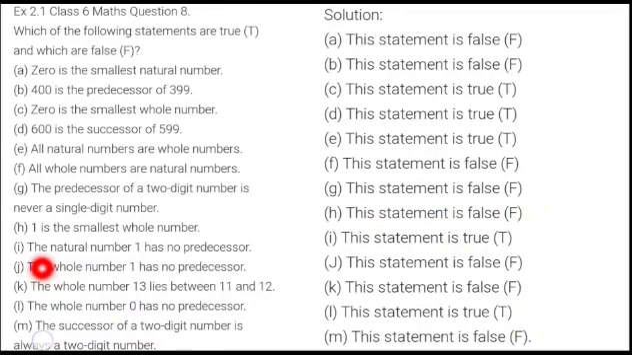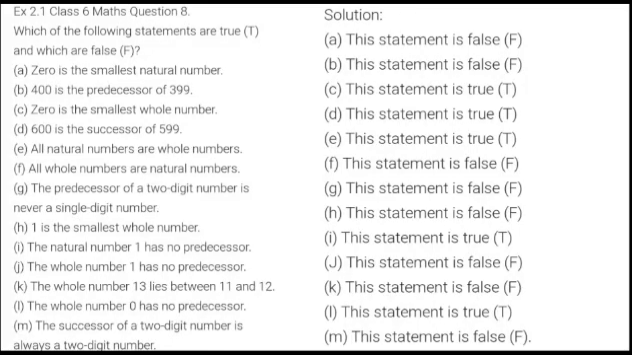In the similar manner, the natural number 1 has no predecessor. Of course, 1 is actually the starting of natural numbers and there will be no number before 1. So this is true. The whole number 1 has no predecessor. No. There is 0 before 1 in the whole numbers. So this statement becomes false.